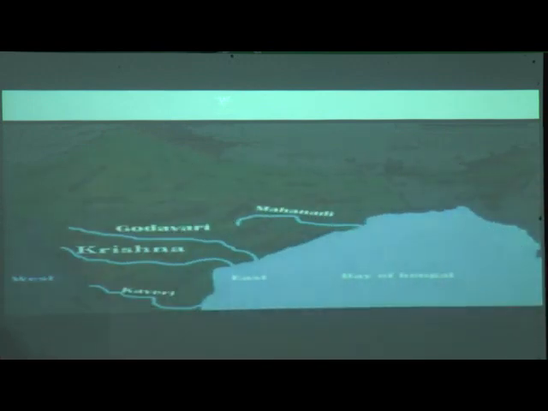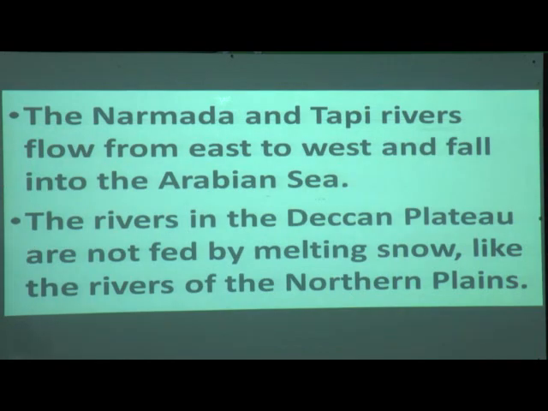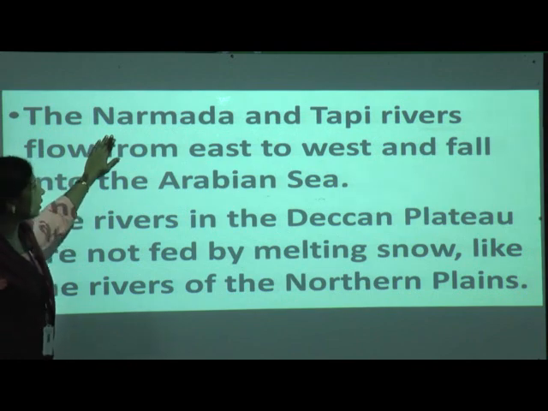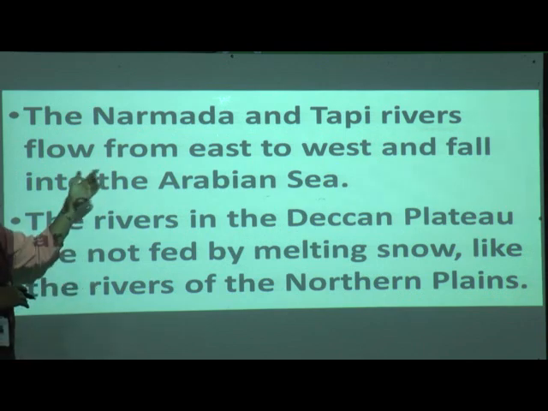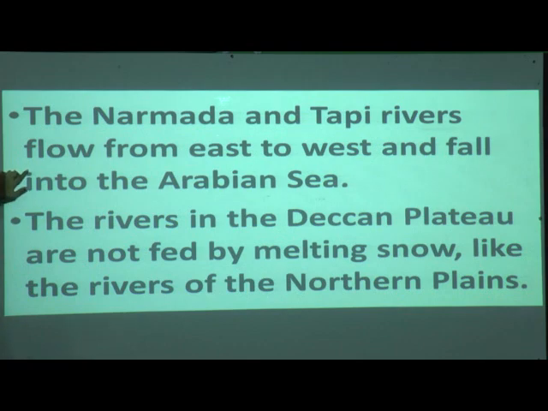Yes? Correct. Now, come to the point of Narmada. Narmada and Tapi rivers flow from east to west. That is different and this is different. These two rivers flow from east to west in the opposite direction.